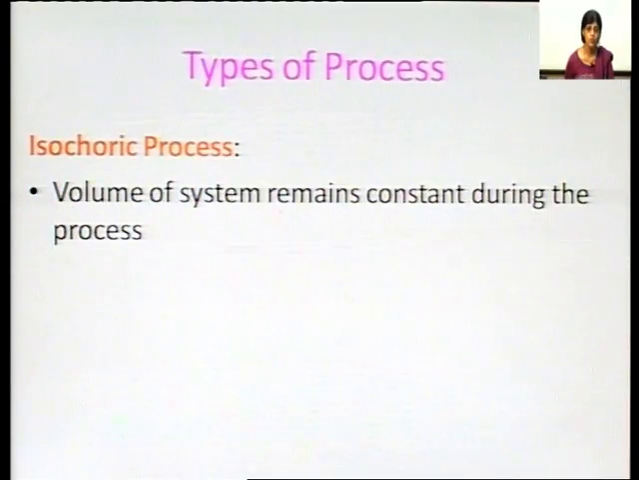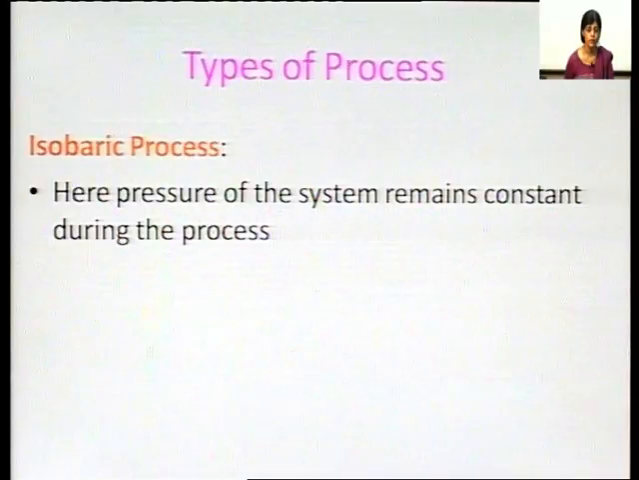The fourth type of process is the isobaric process. Again, iso means same, and baric comes from the word bar, which is pressure. So, in an isobaric process, the pressure of the system remains constant during the process.